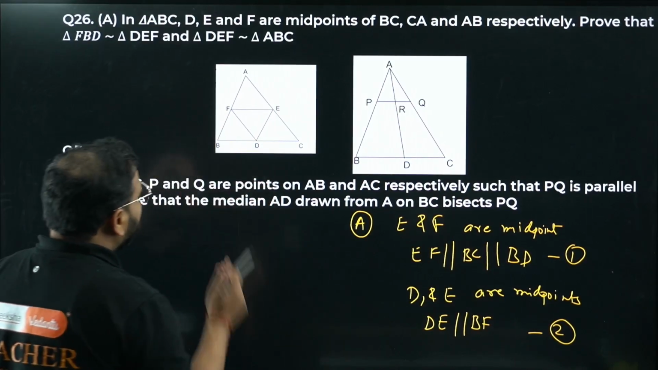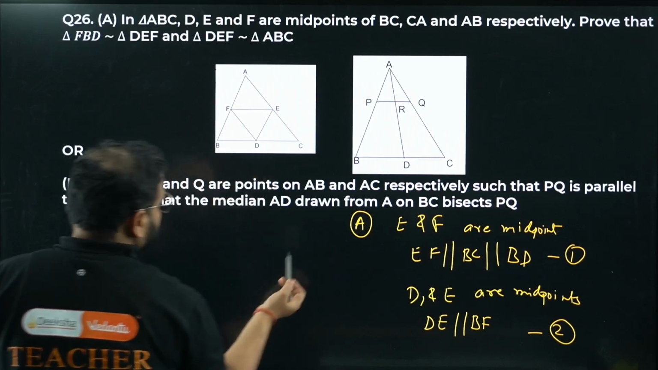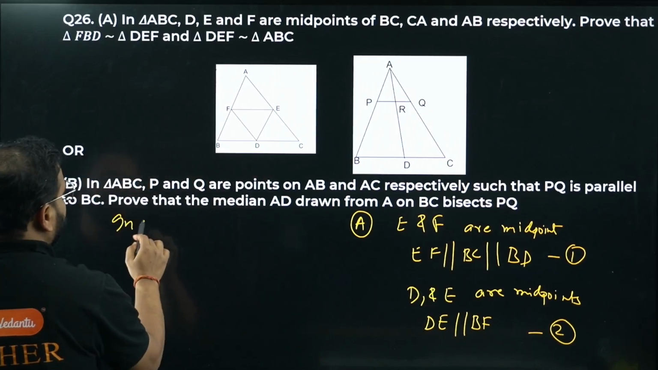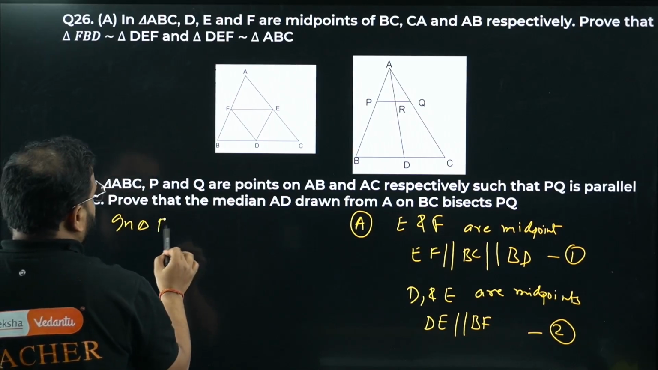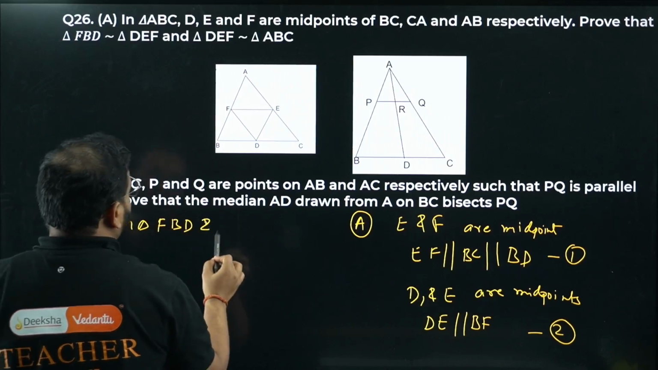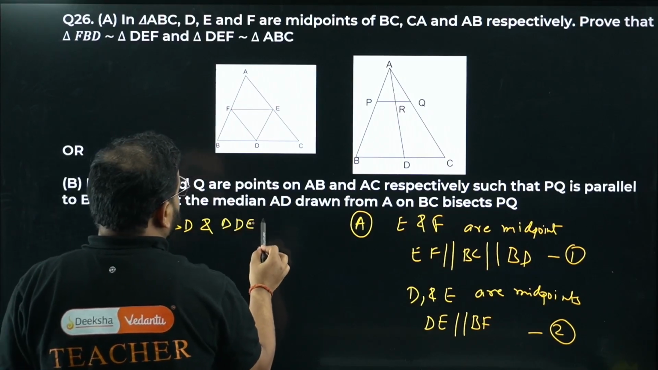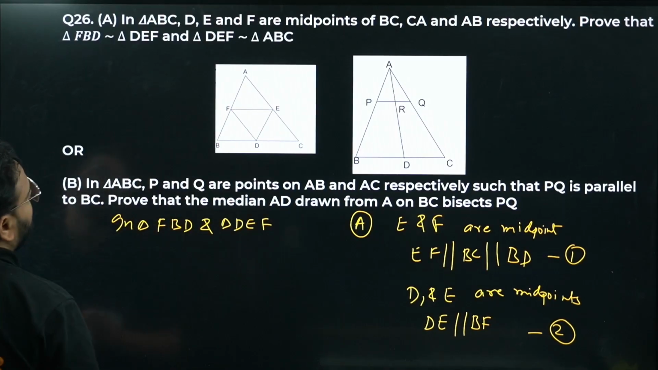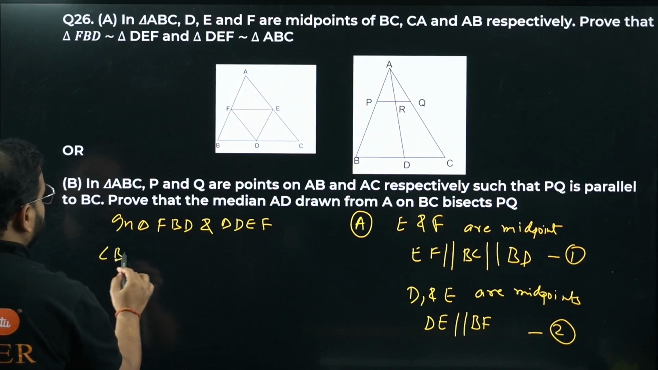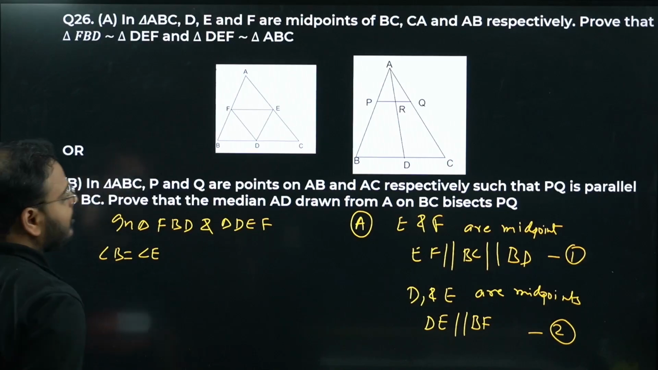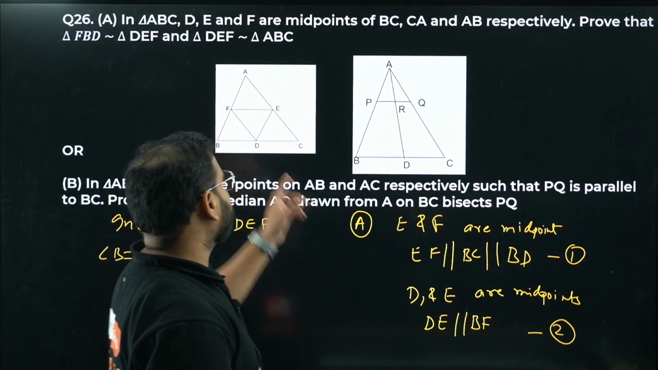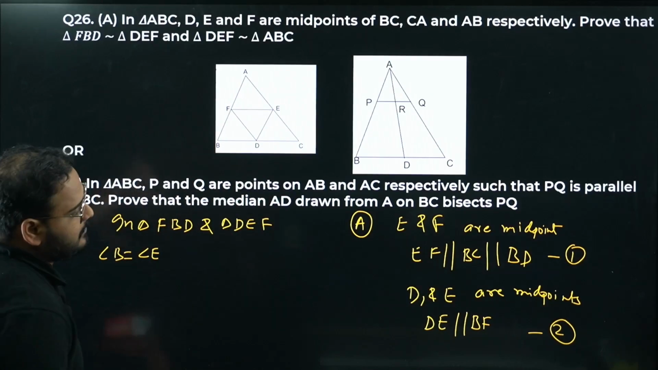For that reason, we can see here, in triangle FBD and triangle DEF, what we have? We have angle B equals to angle E. How come, sir? Because FE is parallel to BD.